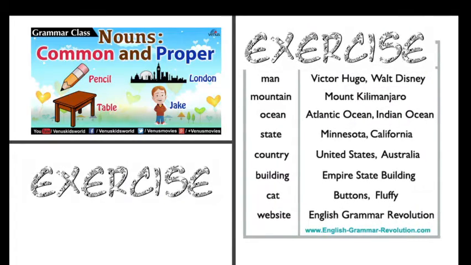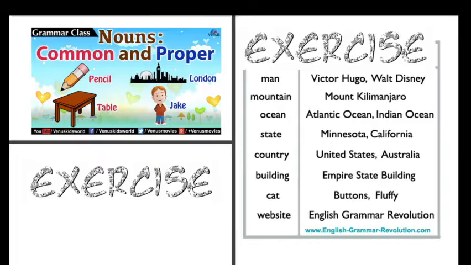Now, if I talked about any name of any person, I would say man, for example. I did not identify which type of man. But if I say a specific man like Victor Hugo or Walt Disney, now here you go, Walt Disney is a specific man, so it will be a proper noun. Now, mountain.